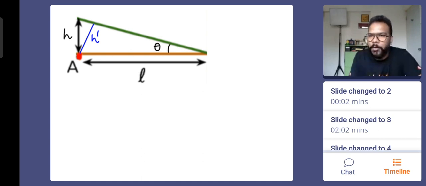Now pay attention. We need certain more things. We know that this angle is going to be 90 minus theta. So can I say that this angle is going to be theta? Everyone, can I say this angle can be written as theta because this one is 90 minus theta? Good enough. This angle is 90 degrees. This angle is also 90 degrees. This is A. Let's call it B, let's call it C, and let's call it D. So the right